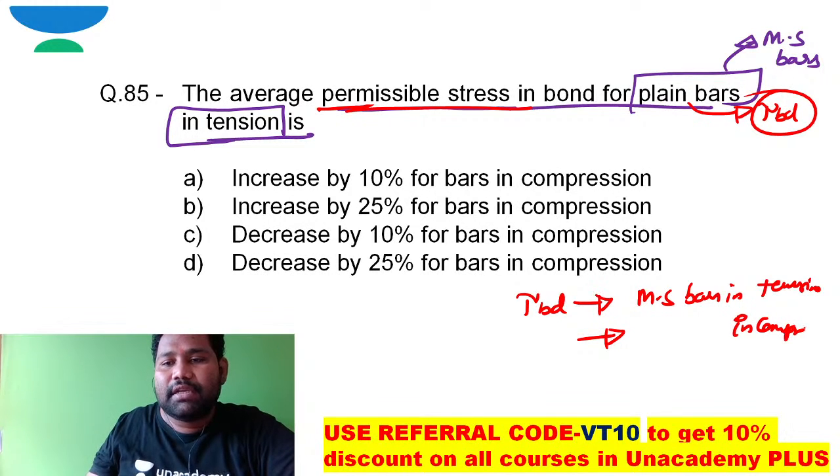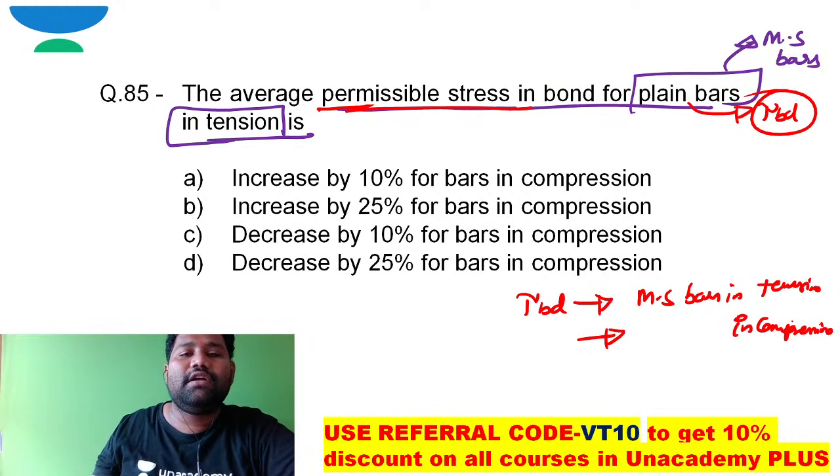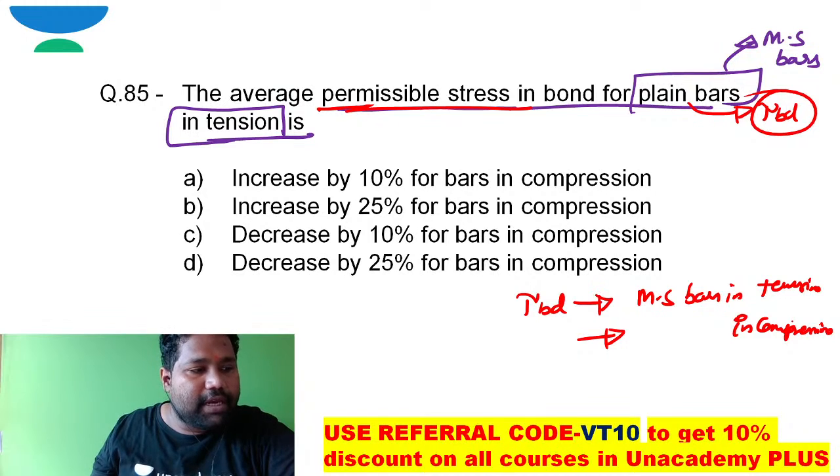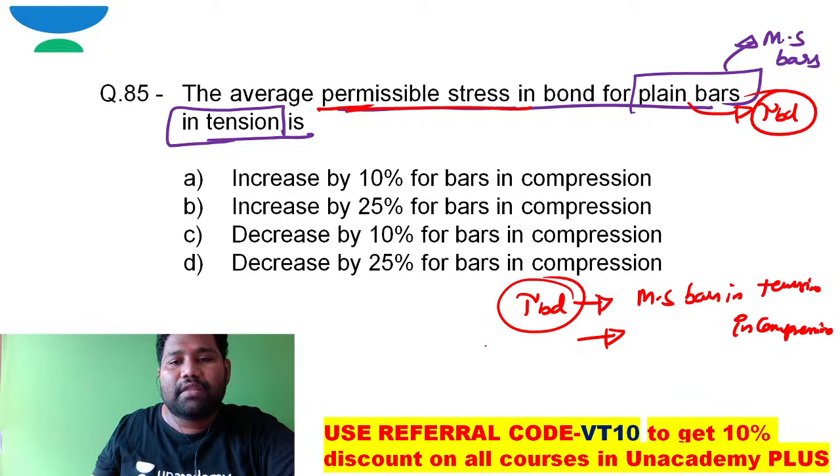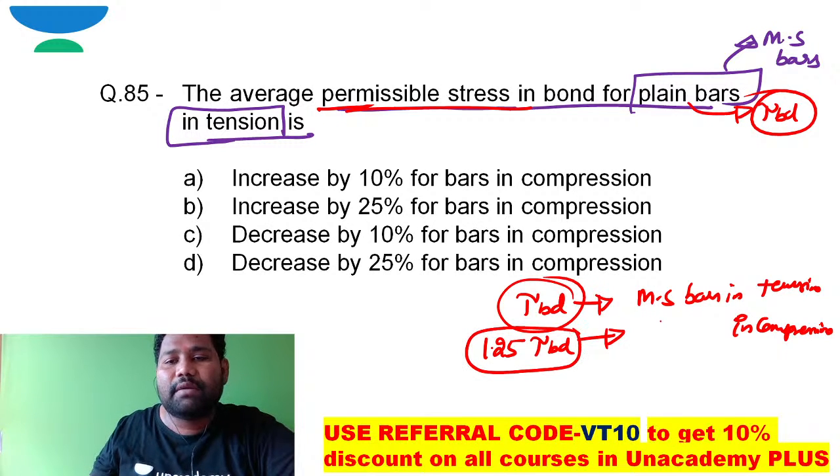In compression, the bond strength of the bars will be increased by 25 percent. So 1.25 times tau BD is the bond strength for mild steel bars in compression.